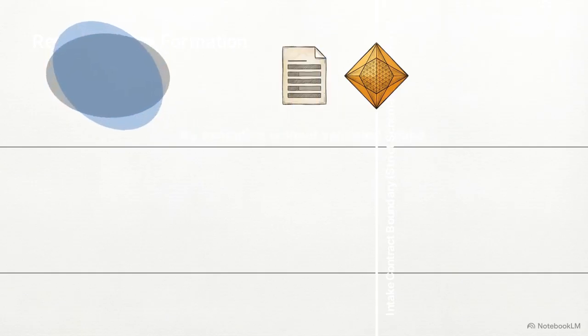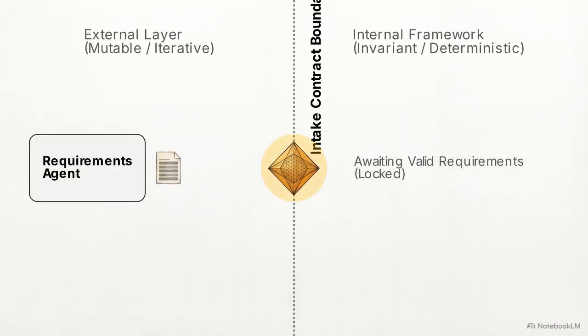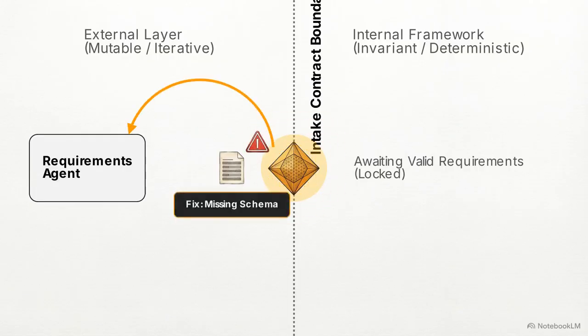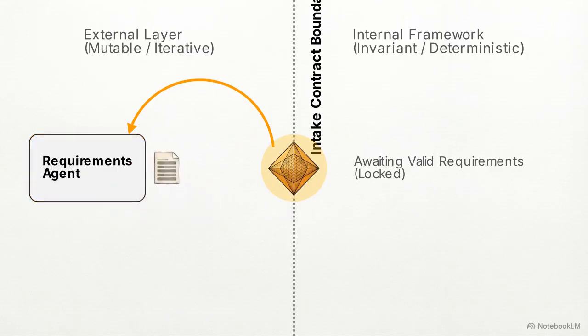Here it meets the gatekeeper. This sentry node is non-negotiable. It subjects the incoming packet to rigorous schema validation and automated ambiguity checks before any internal work is authorized. If the gatekeeper detects missing fields or ambiguity, it executes a rejection loop. It kicks the packet back to the requirements agent, along with specific instructions on what must be fixed.